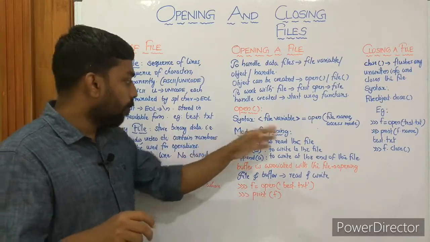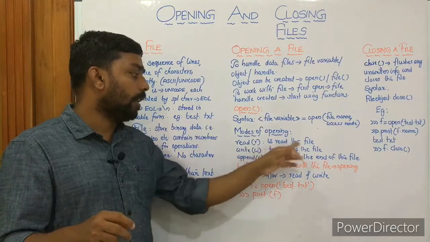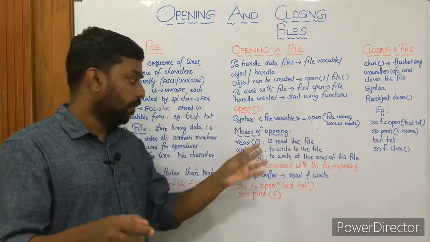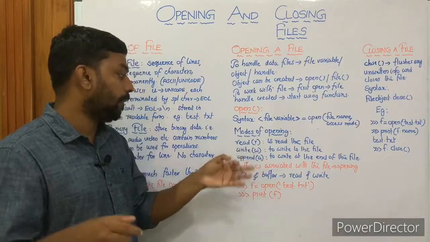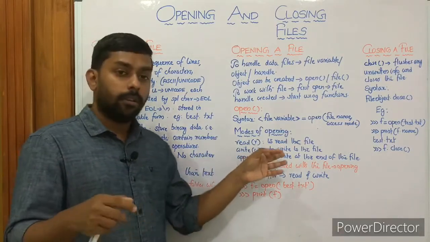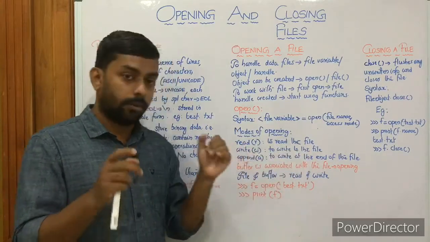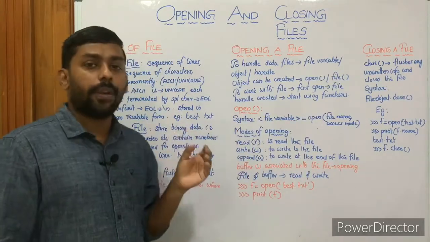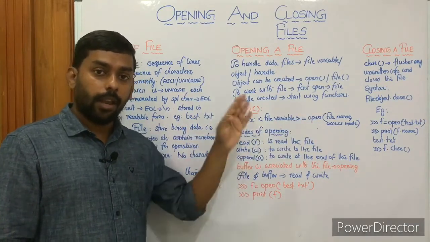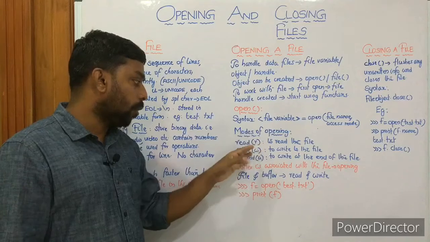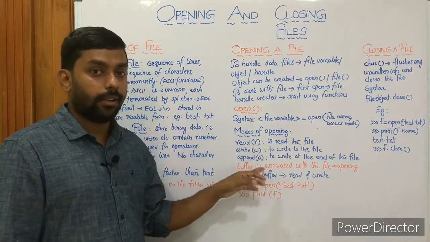Then modes of opening: read, R, to read the file; write, W, to write to the file. Writing means saving, reading means loading, and append is to add or write at the end of the file. So these are the different modes of opening. Access mode is optional. By default it is read, and these are the three access modes: read, write, append. R, W, A.